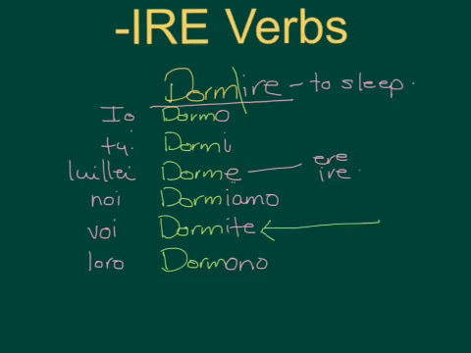All the others are the same. So this is the only difference between ERE and IRE.